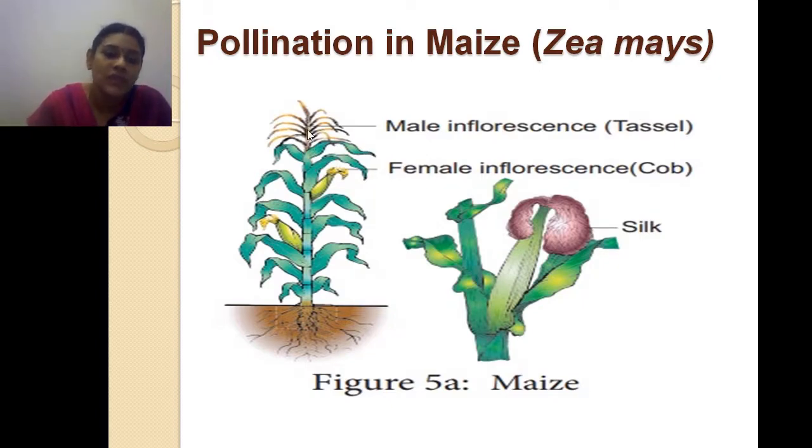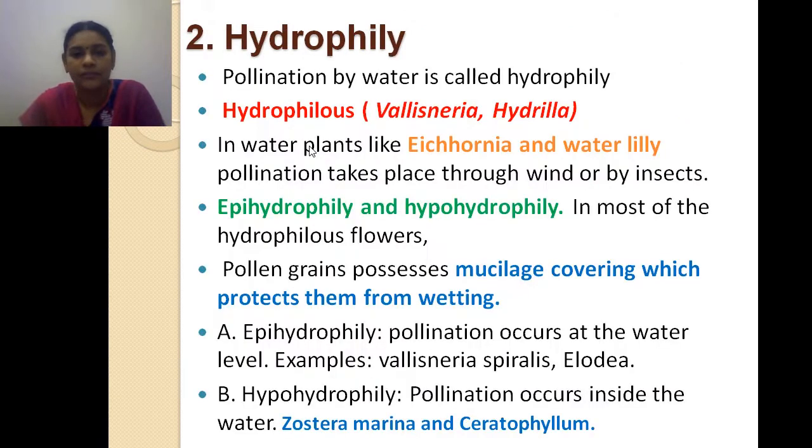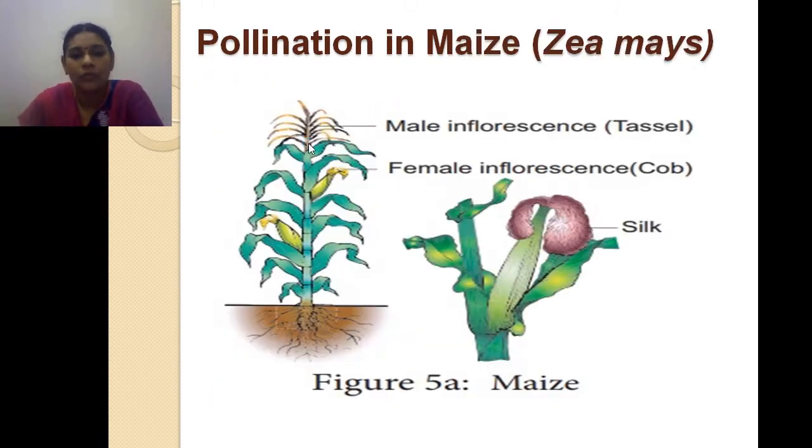If a leaf is present above or below the anther or the stamen, it will disturb the distribution of pollen during the release of pollen from the anther. So this has to be released freely, without the hindrance of the leaves. That is why the flower is presented on the terminal part of the stem of the plant, avoiding the hindrance of leaves. Okay, so now anemophily is over.